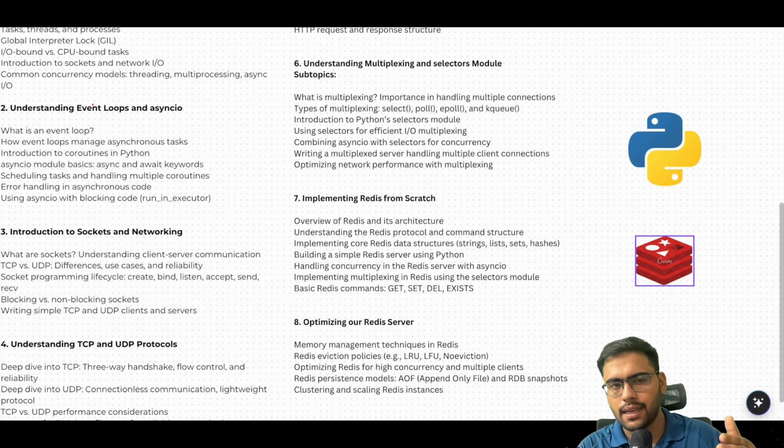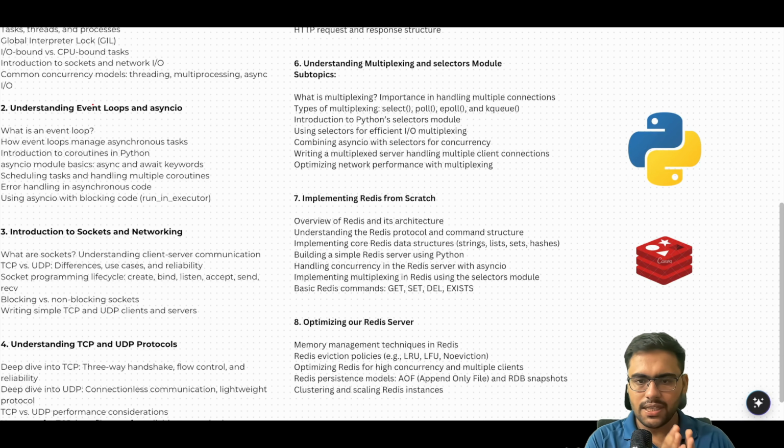Then we'll start with the Redis implementation, once we have our core built up. We will start implementing a few of the things in parallel in previous parts also, but we will summarize the things in part 7, and we will learn how we can further optimize the Redis that we have implemented for real life cases. So the goal of this video is not just to implement Redis, but to explain the basic fundamental concepts of backend engineering. So I hope you will like this video.